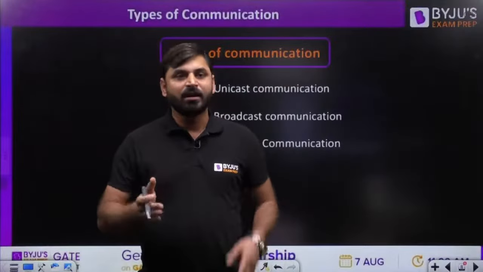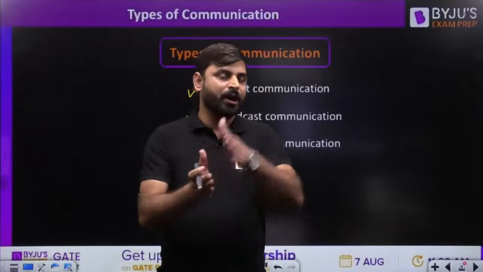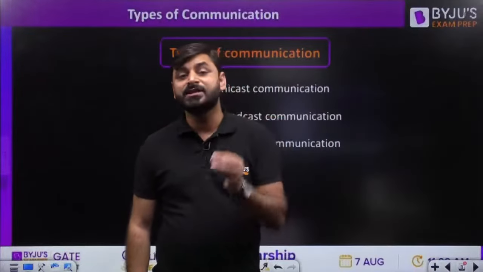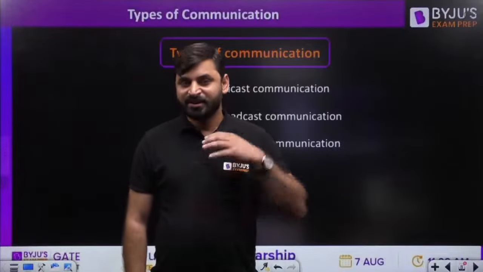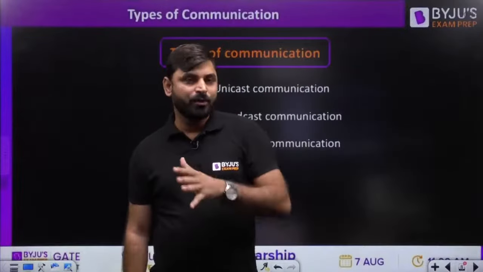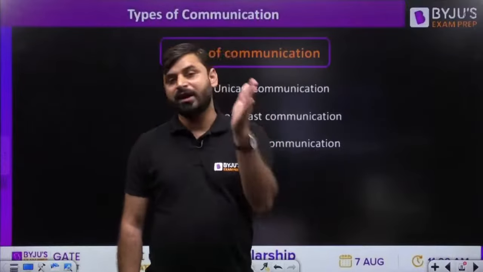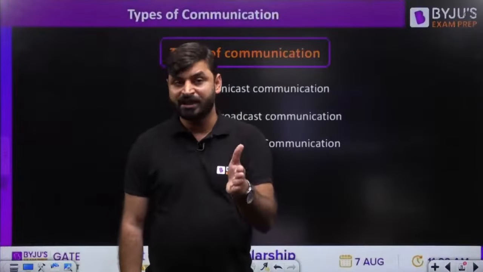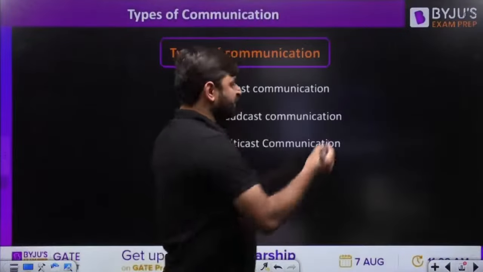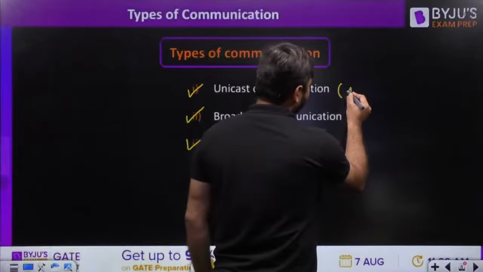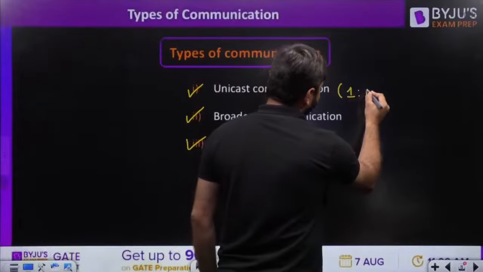Unicast communication. Transmitting a message from one computer to another computer is called unicast communication. It means one-to-one is nothing but unicast communication. If only one source and one destination are involved in a communication, it is called unicast communication. So we can say that unicast communication means, my dear friends, one-to-one.